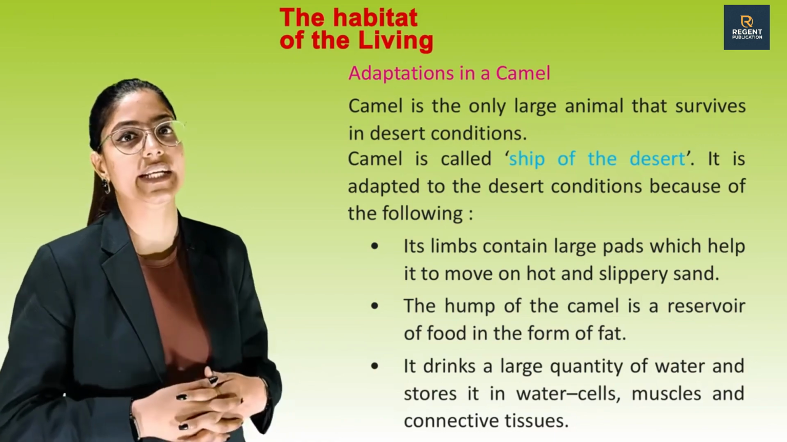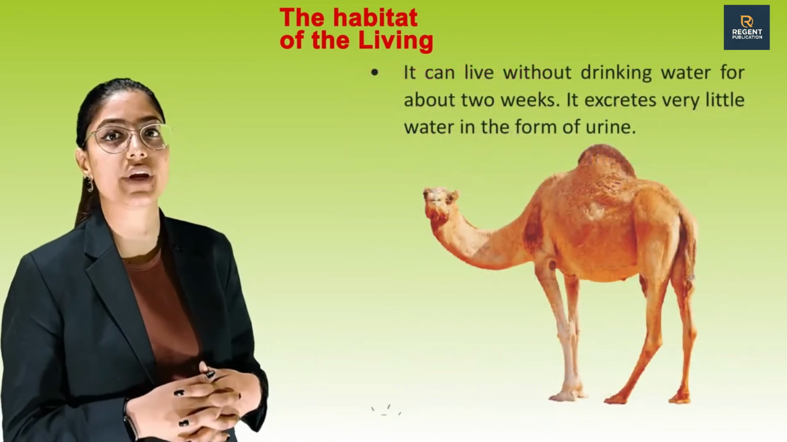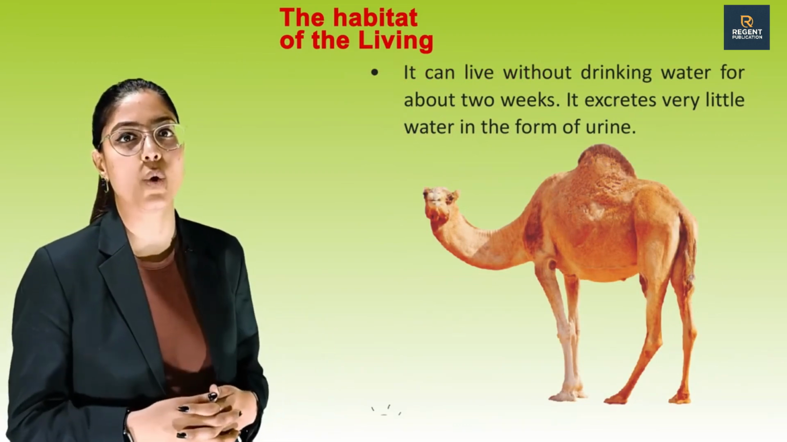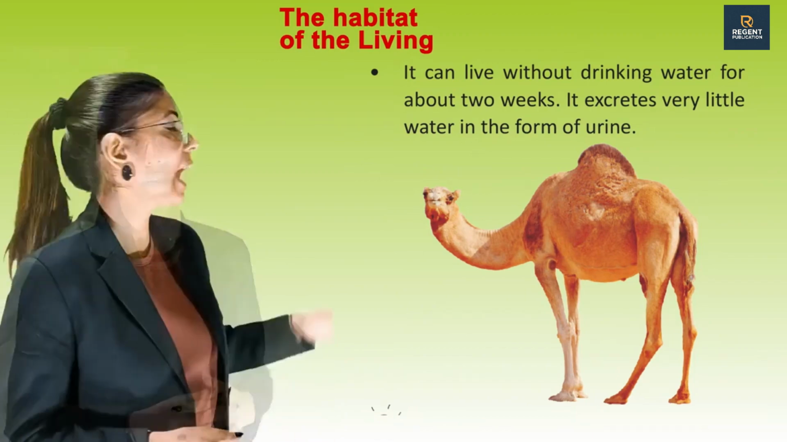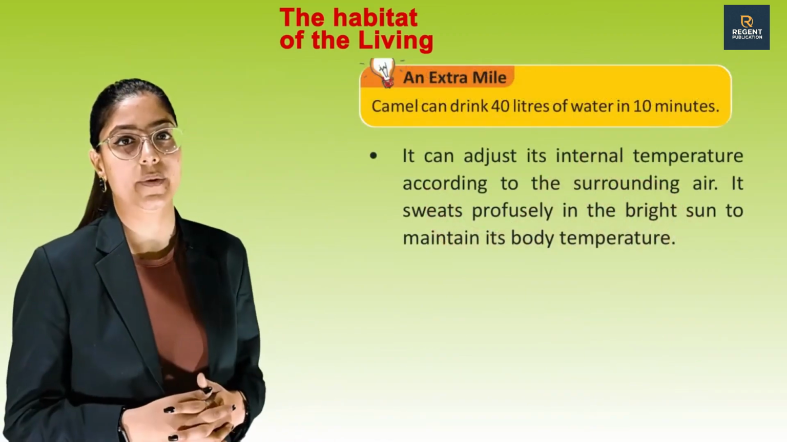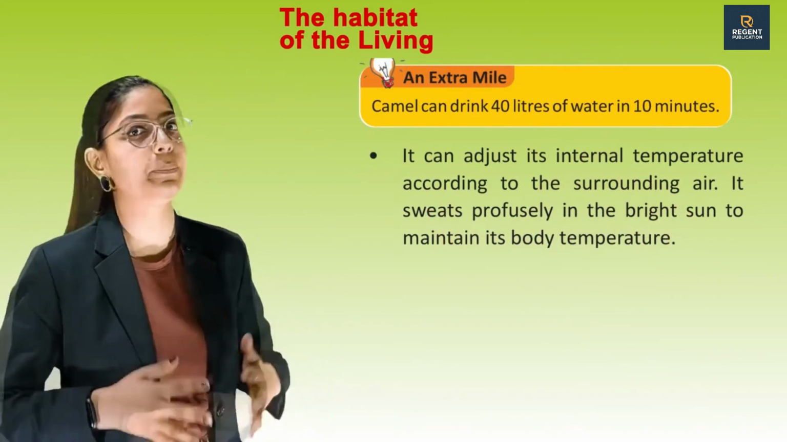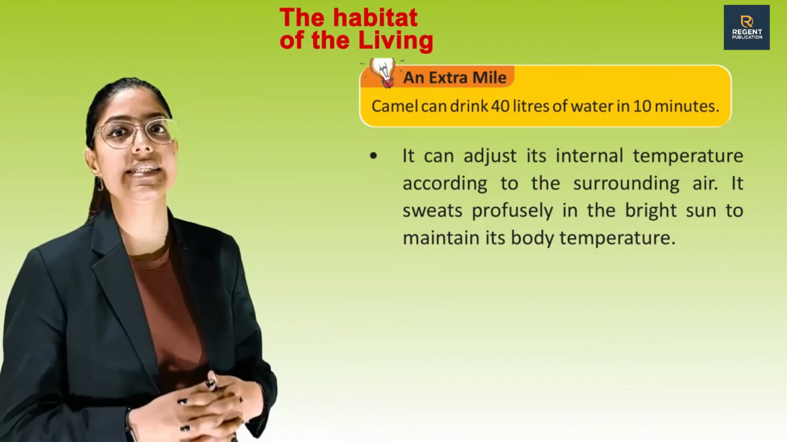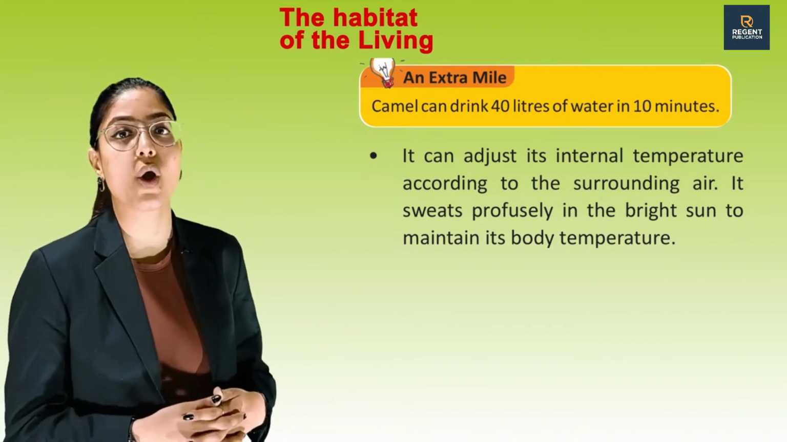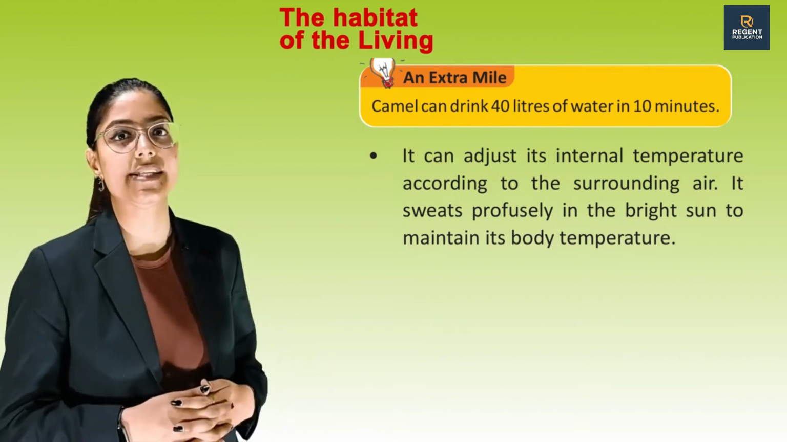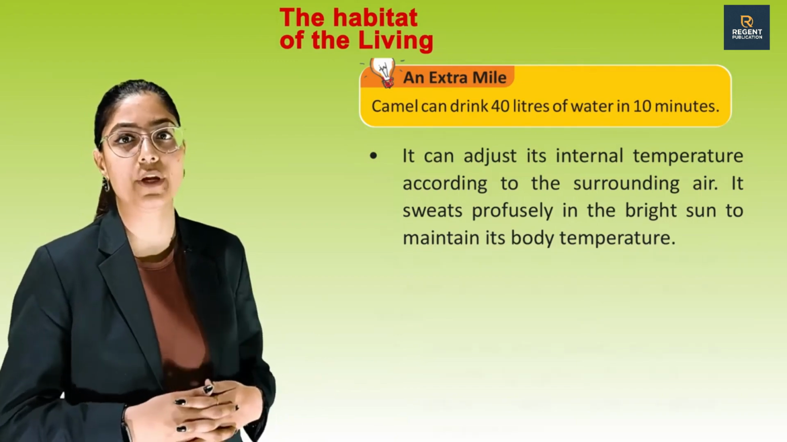muscles, and connective tissues. It can live without drinking water for about 2 weeks. It excretes very little water in the form of urine. Now let's see an extra mile. Camel can drink 40 liters of water in 10 minutes. It can adjust its internal temperature according to the surrounding air. It sweats profusely in the bright sun to maintain its body temperature.